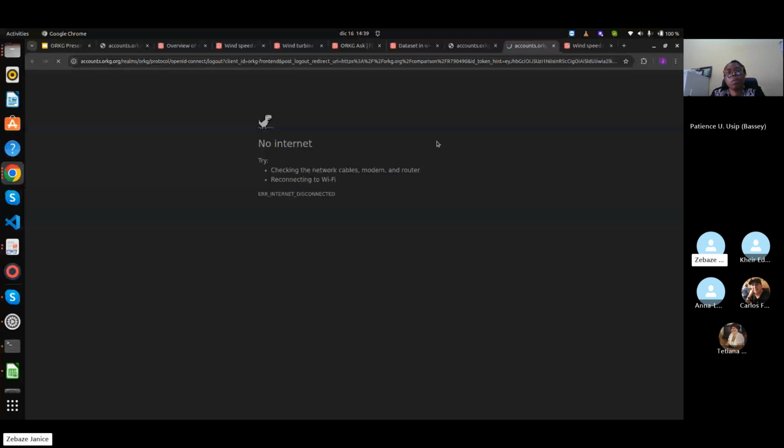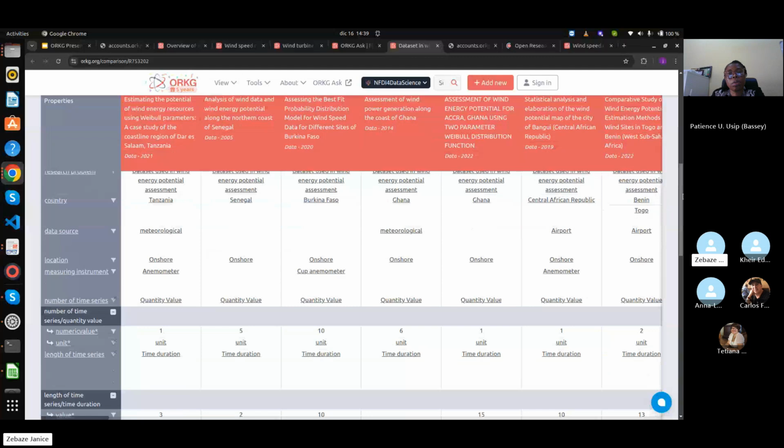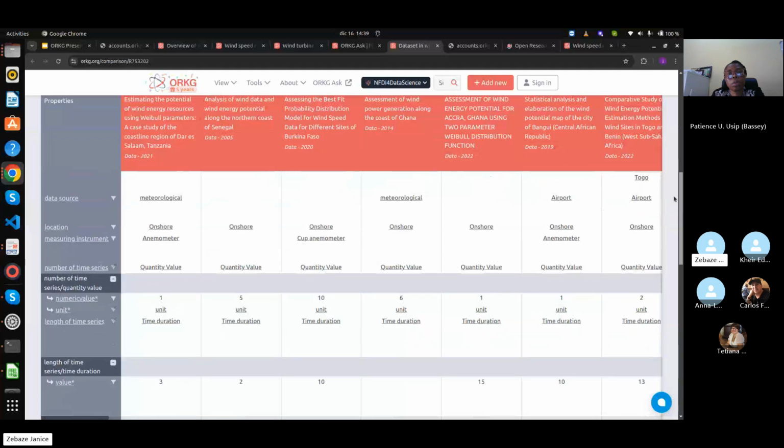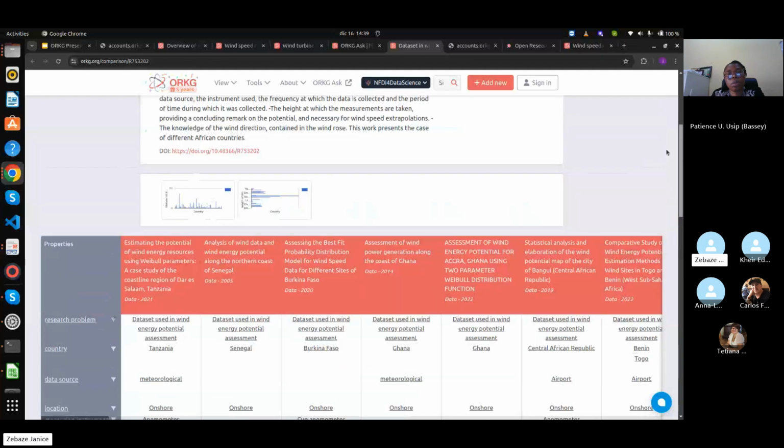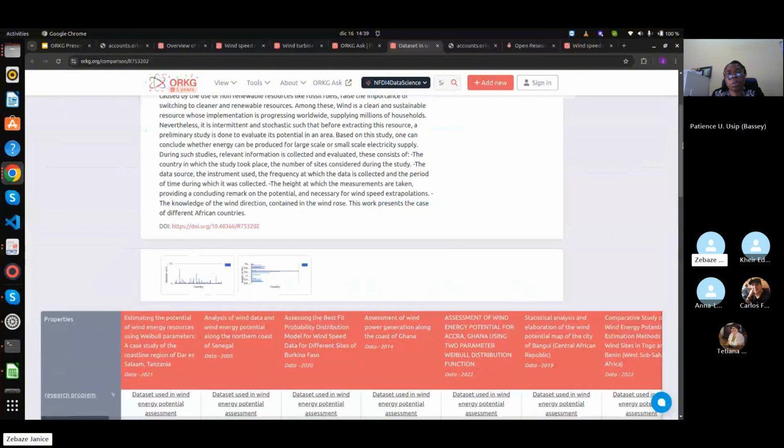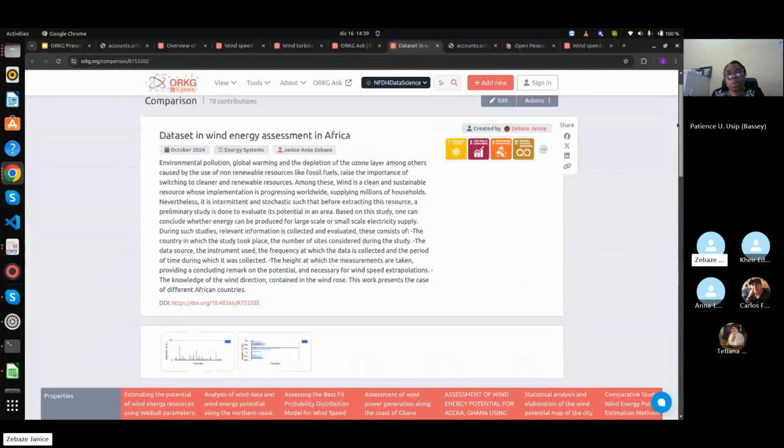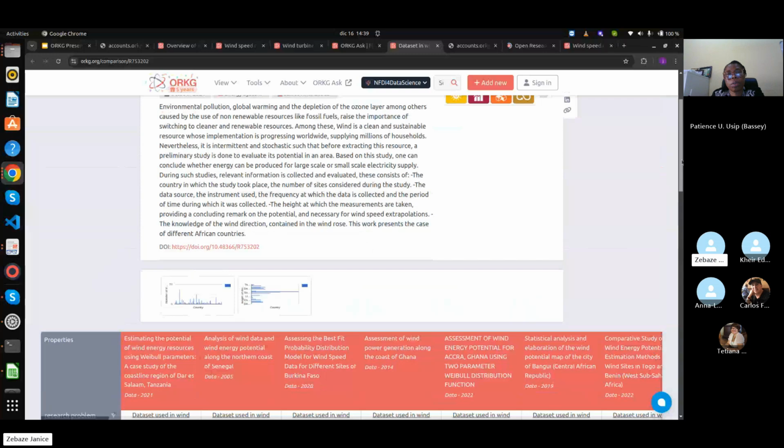Also, there was the one on data sets, like the data set in wind energy assessment in Africa. We collected all the data sets, the country, the data source, the geological source, and this comparison was very interesting because it can provide a guide for someone who is coming to the field and is wondering, okay, I want to assess the potential in my given area or where I stay, and how do I proceed? It says this is the type of information we collect to make such a study.